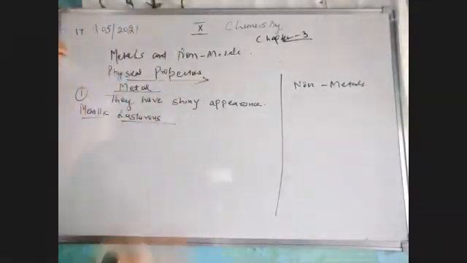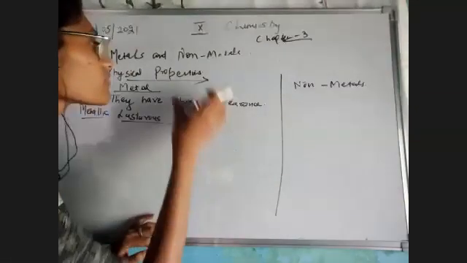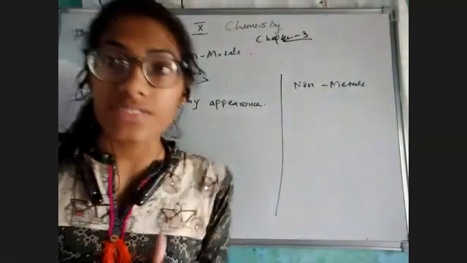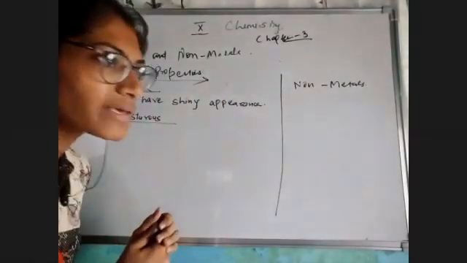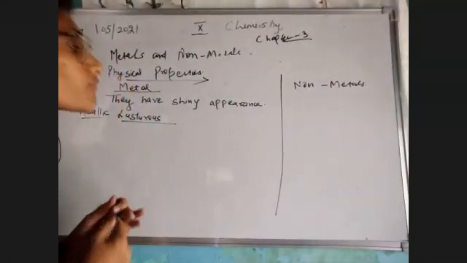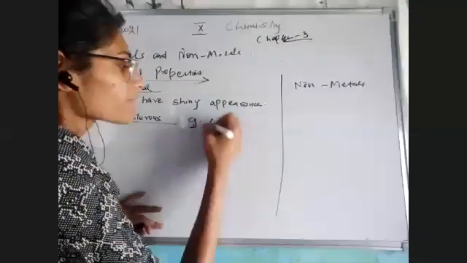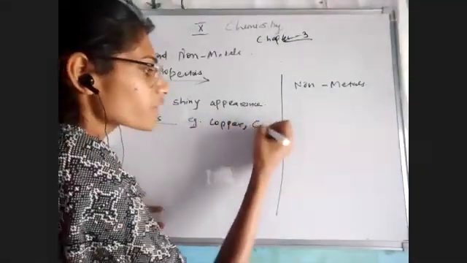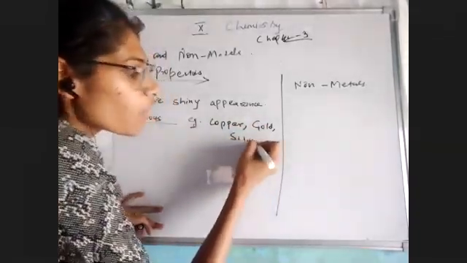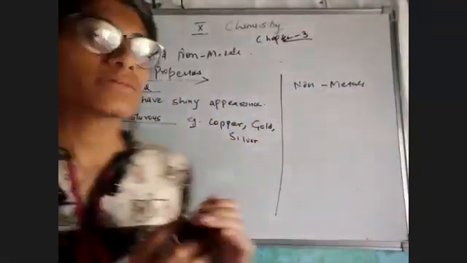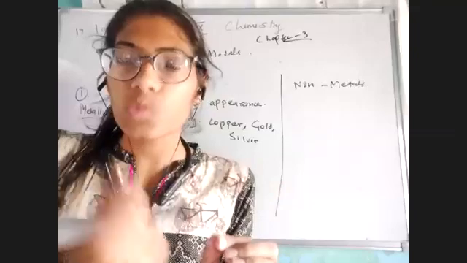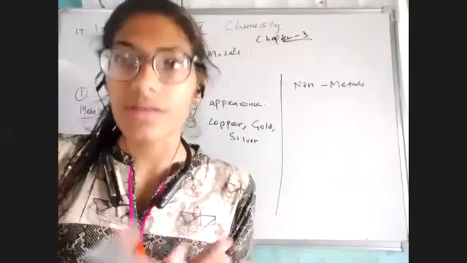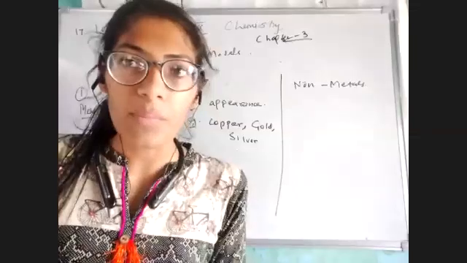All right, so what we have studied till now, I'm just going through the physical property of metal, है ना? So physical property means something which can be observed just by seeing it. So the first point is they have the shiny appearance. That means the metallic lustrous. For example, copper, gold, silver. You know very well that gold, silver, copper, so many different metals have a shiny appearance. Whenever we see them, they look very shiny. They look very bright. Right? So this is the first physical property of metals.